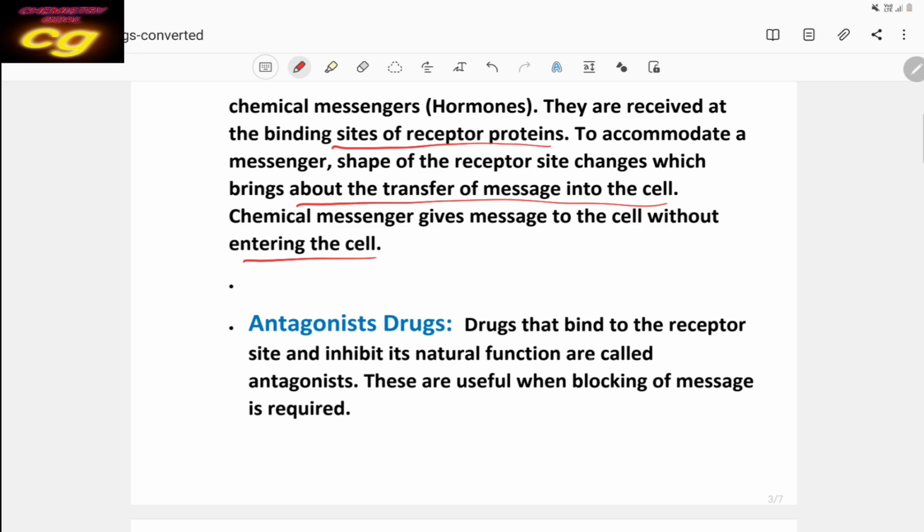Drugs that bind to the receptor site and inhibit its natural function are called antagonists. This is a very important point. These are useful when blocking of a message is required. When the message requires blocking, then we have to use antagonist drugs, which bind to the receptor site and inhibit the natural function. This is called antagonist drugs.